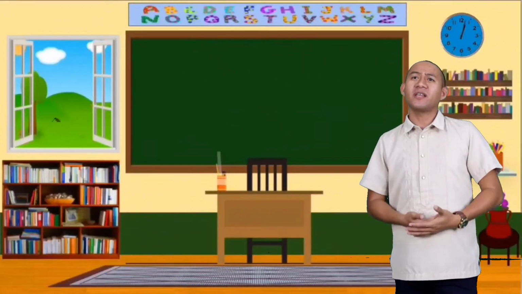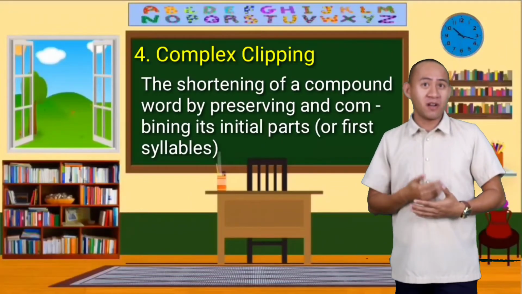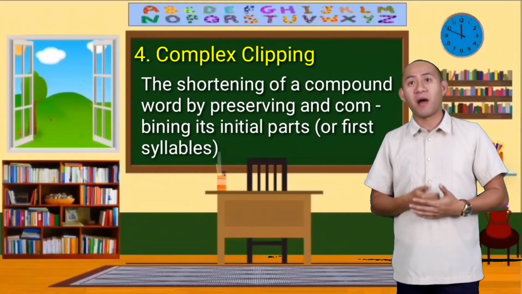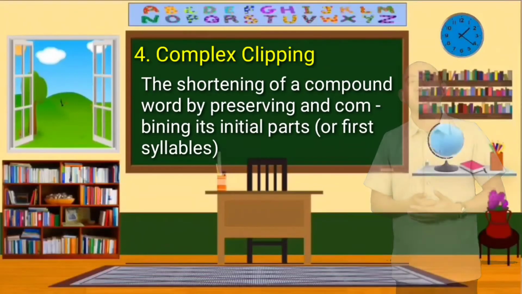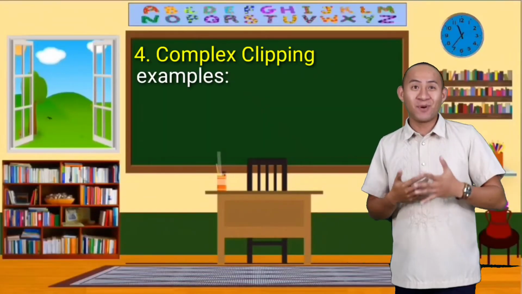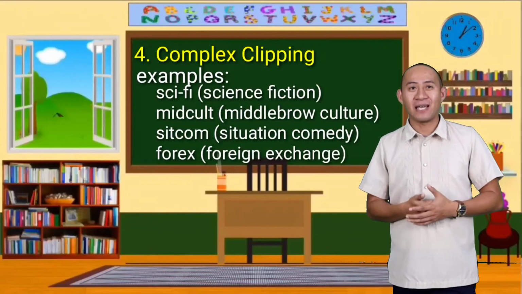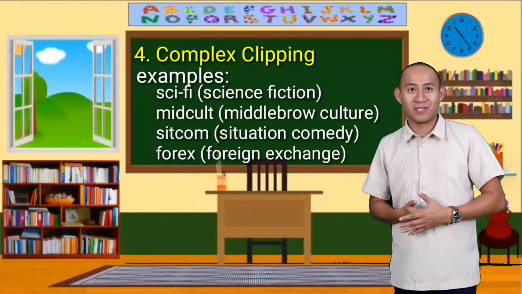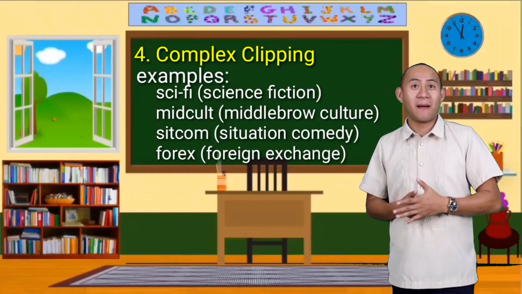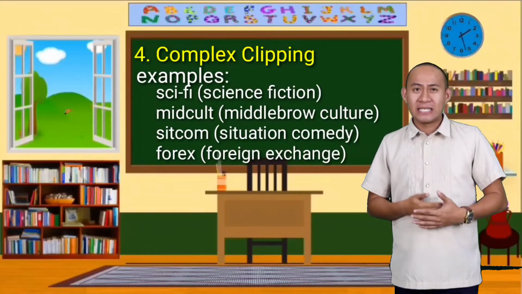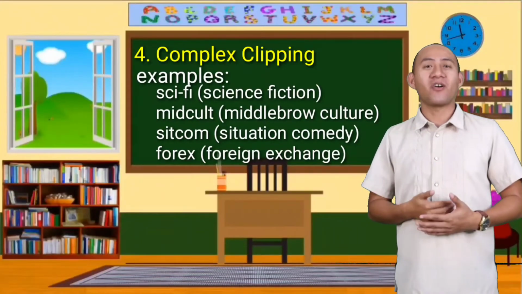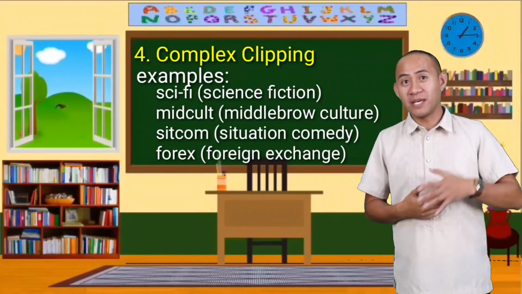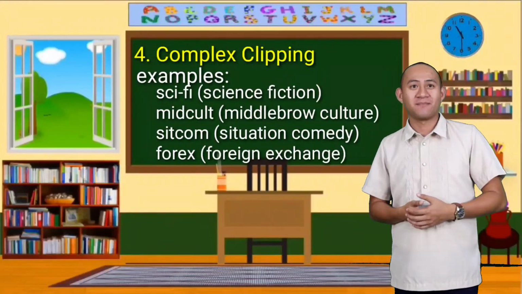It is the shortening of a compound word by preserving and combining its initial parts or the first syllables. Examples: sci-fi for science fiction, midcult for middle-brow culture, sitcom for situation comedy, and forex, which means foreign exchange.